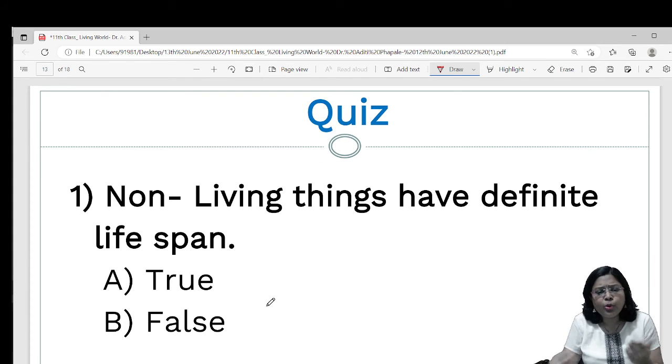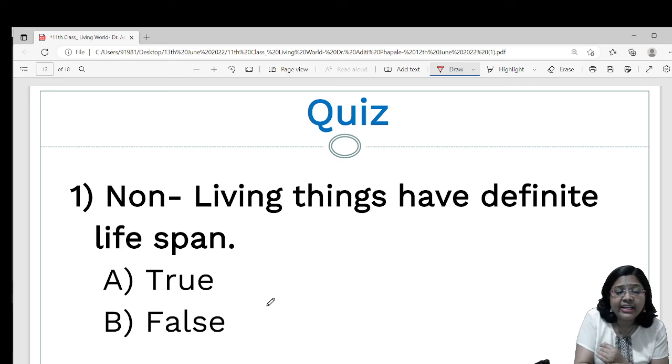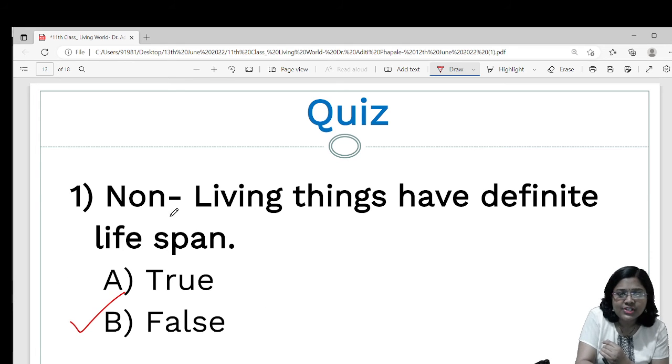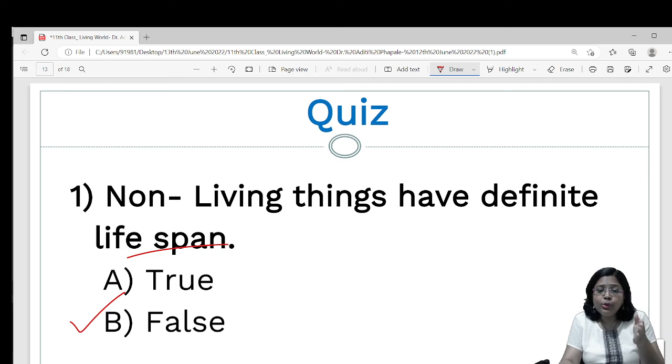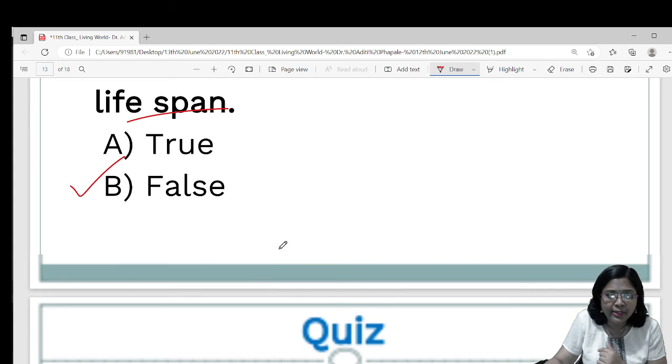Quiz, I will take some questions. Non-living things have definite lifespan. The answer is false. Lifespan means what? Time duration from birth till death. Correct? So non-living things do not have any lifespan. Living things do have a definite lifespan.